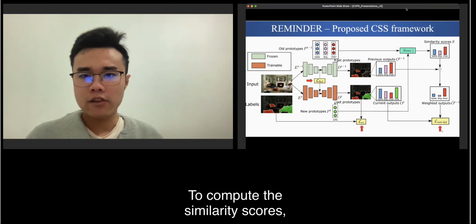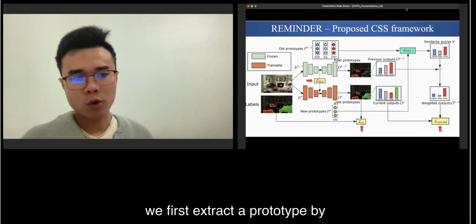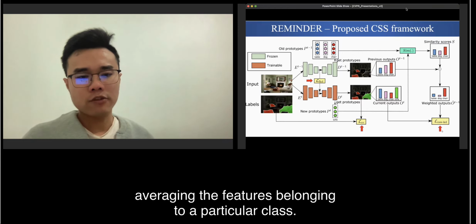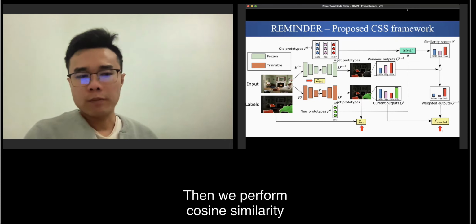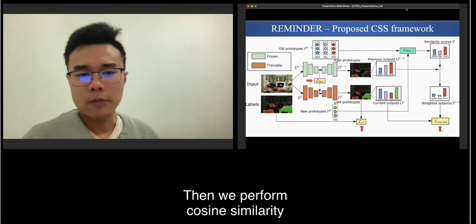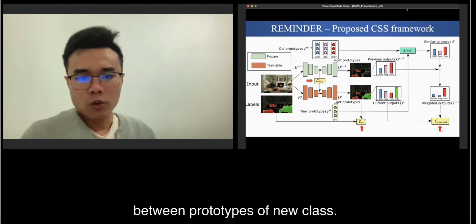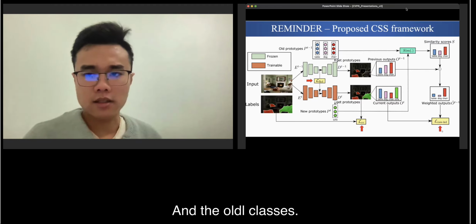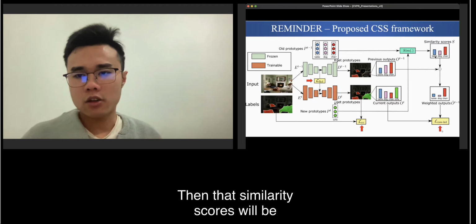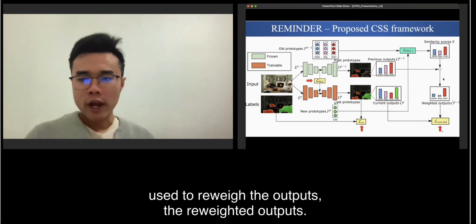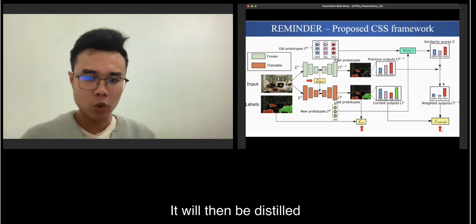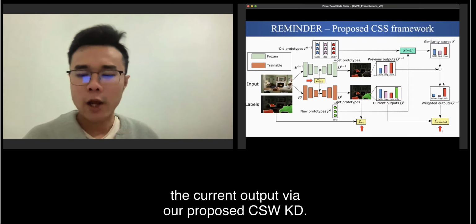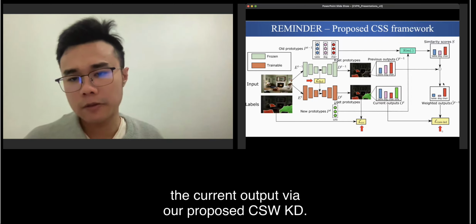To compute the similarity scores, we first extract the prototype by averaging the features belonging to a particular class. Then we compute cosine similarity between the prototypes of the new class and the old classes. Then the similarity scores will be used to reweight the outputs. The reweighted outputs will then be distilled to the current output via our proposed CSW-KD.